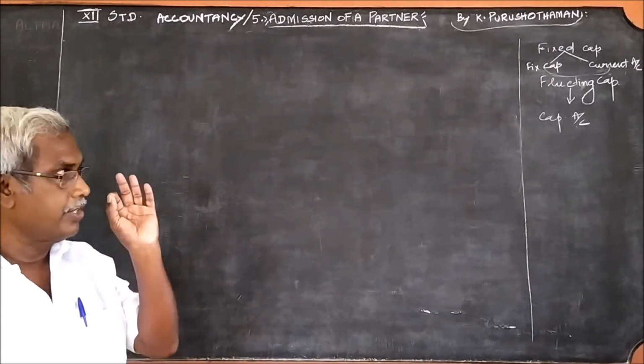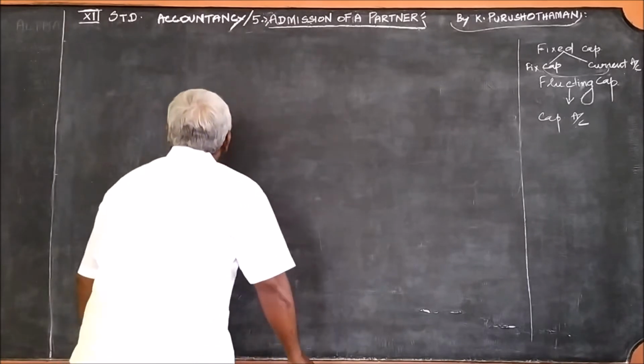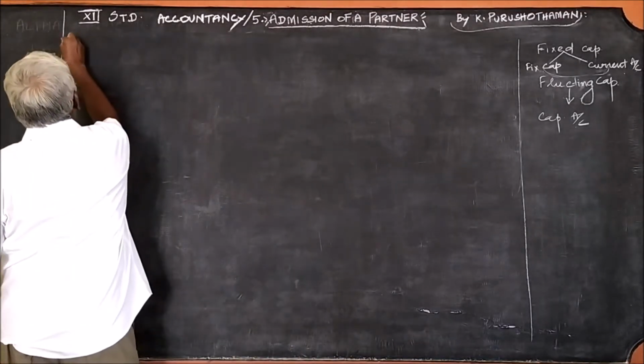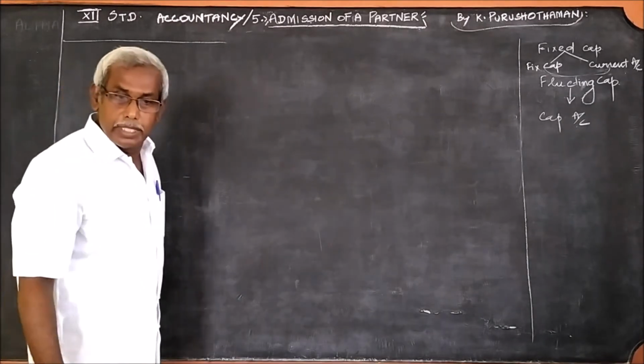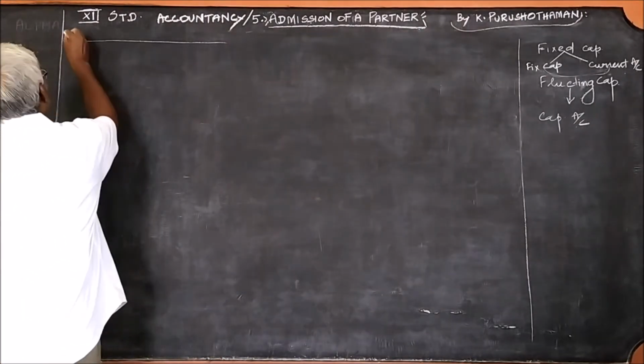Pass necessary journal entry. This is the journal entry. I said this is question number 21.